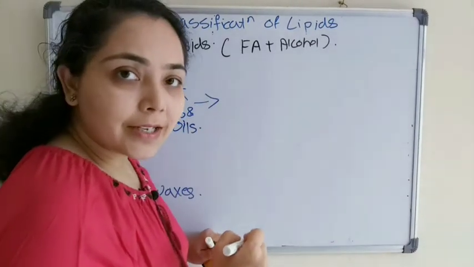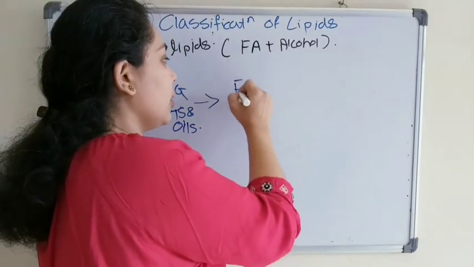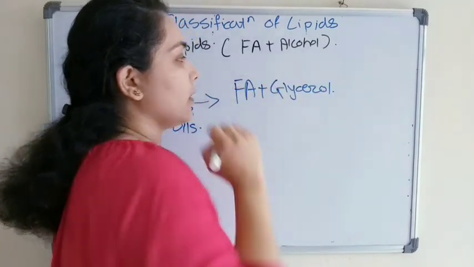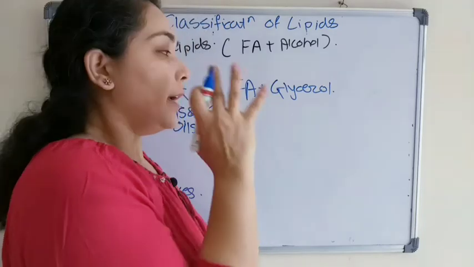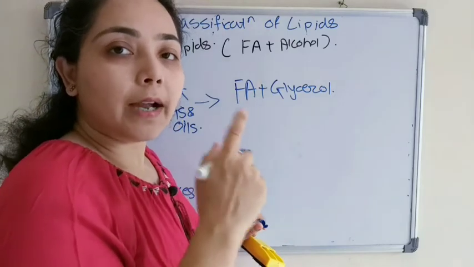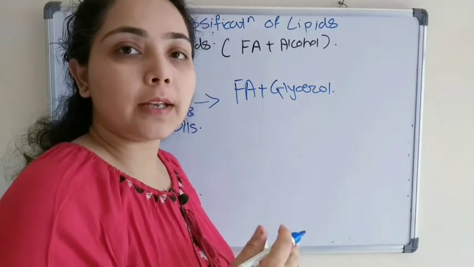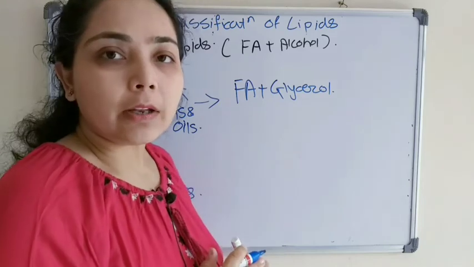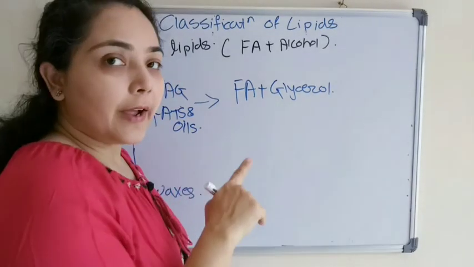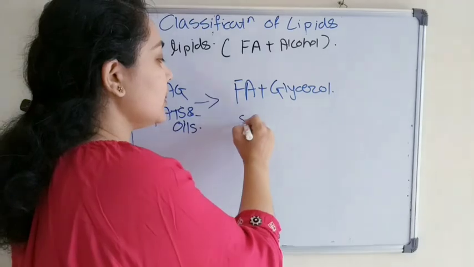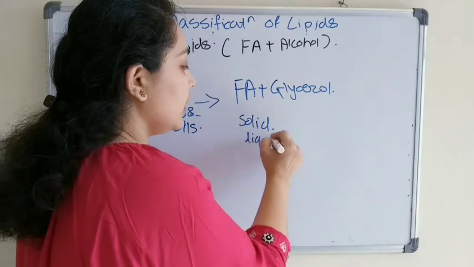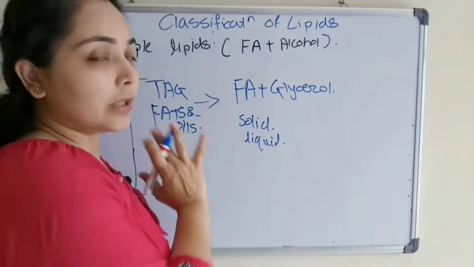What are triglycerides? In triglycerides, along with fatty acid, the alcohol present here is glycerol. So this is triglyceride. The fat that we mostly eat is triglyceride, and the fat that is stored in our body as a source of fuel is also triglyceride. Around 9 kilocalorie per gram of energy is released from triglyceride. The difference between fat and oil is that fats are generally solid at room temperature, and oils are liquid at room temperature. So this is all about triglycerides.